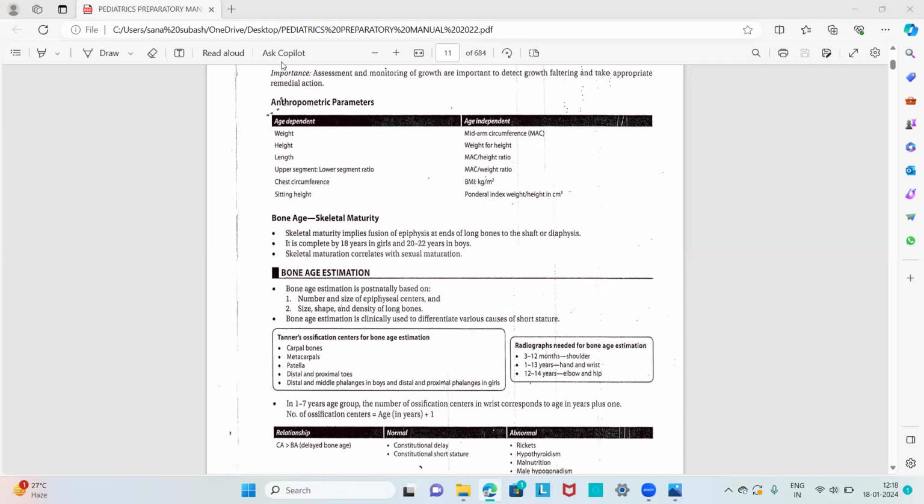These are the important anthropometric parameters which we usually use to assess the growth in a child.